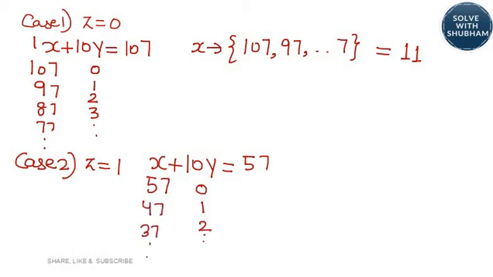It goes on. So your x would be, again, it will take the value from 57 till 7. So how many such values would be there? 57, 47, it goes till 7. This will give you 6 such values. Now case 3 we will see. So this is how we do these kind of questions.